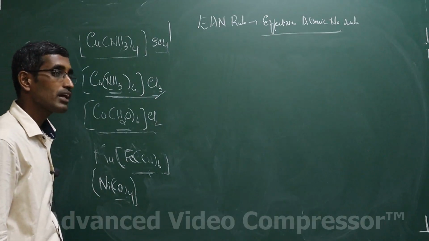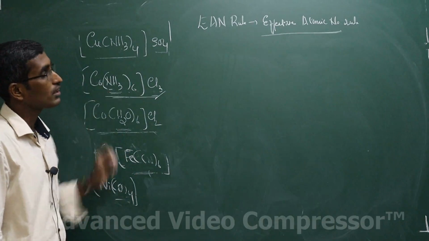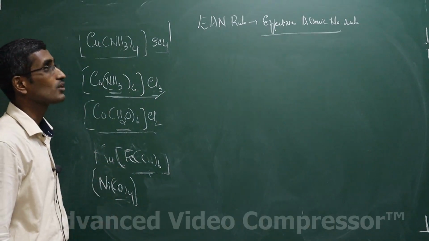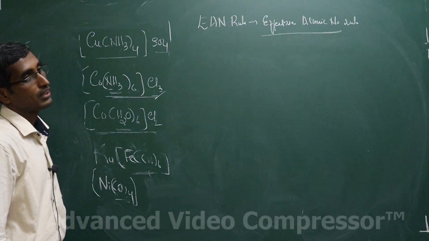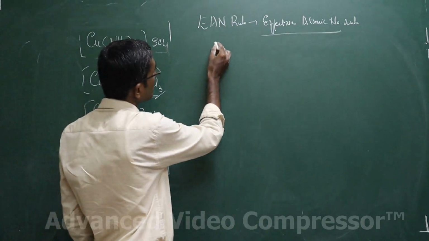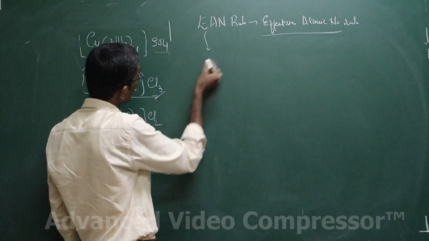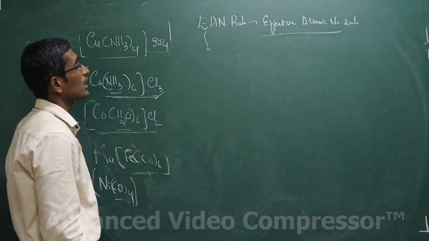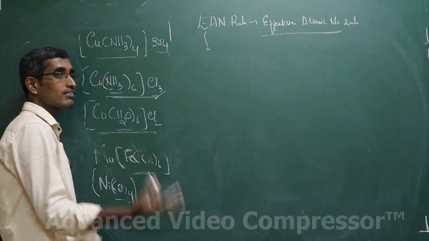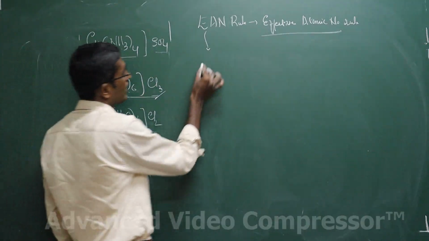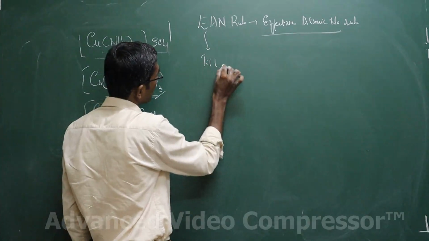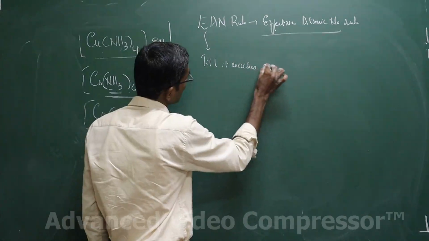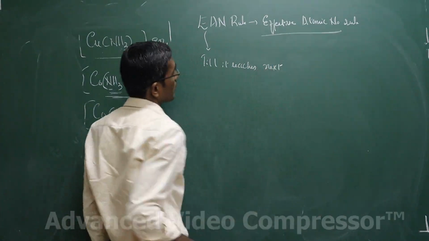If the complex satisfies the EAN rule, you will find it's of higher stability compared to the one which is not satisfied by the EAN rule. That is, the EAN rule is the effective atomic number rule. What it says is, the central metal ion will keep accepting the electron from the ligand till it reaches the next noble gas configuration.